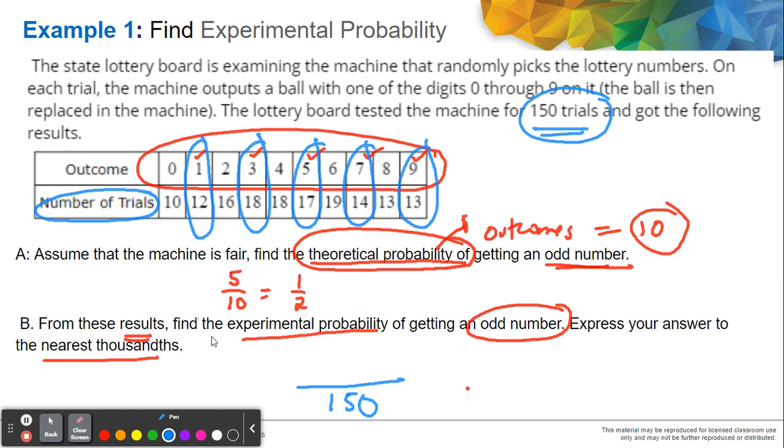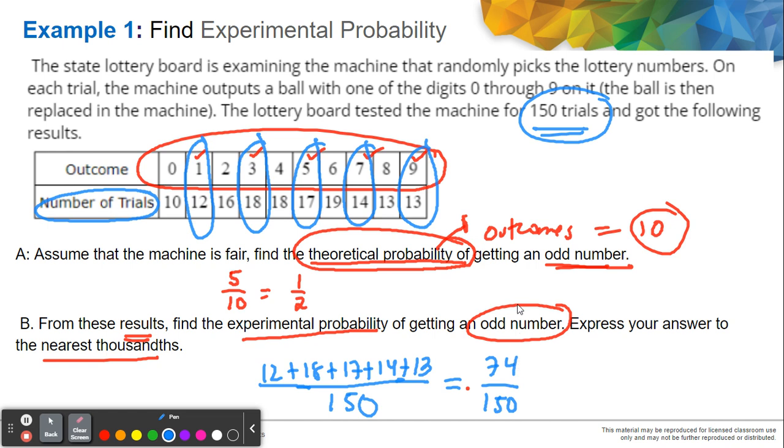If we need to find our experimental probability, we are going to find the sum of our favorable outcomes, our odd numbers. So we have 12 plus 18 plus 17 plus 14 plus 13. Those are the number of trials wherein an odd number appeared, out of the total number of outcomes, which is 150 trials. Adding all our numbers in our numerator, we will have 74 out of 150.